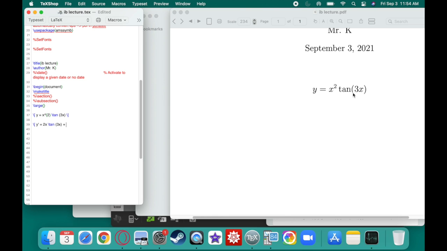Well, here we got to be a little bit careful, okay? First of all, we would just copy down x squared, because that's the thing on the left. Then we're going to do the derivative of tangent of 3x, but here we have to do the chain rule. So now we'll say the derivative of the outside, which is just going to be secant squared of 3x, but then we have to multiply it by the derivative of the inside, which is 3.